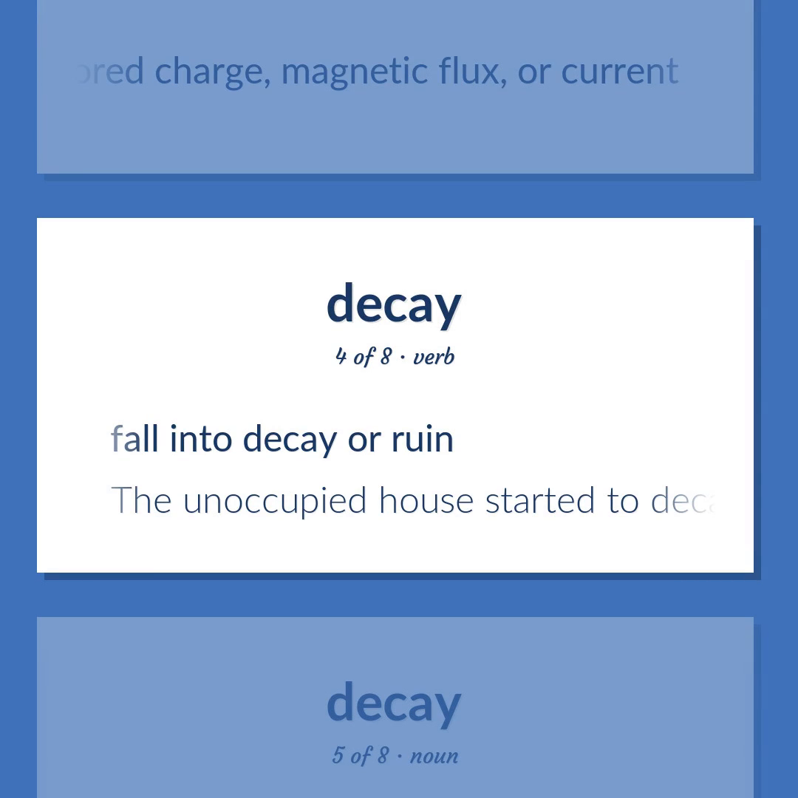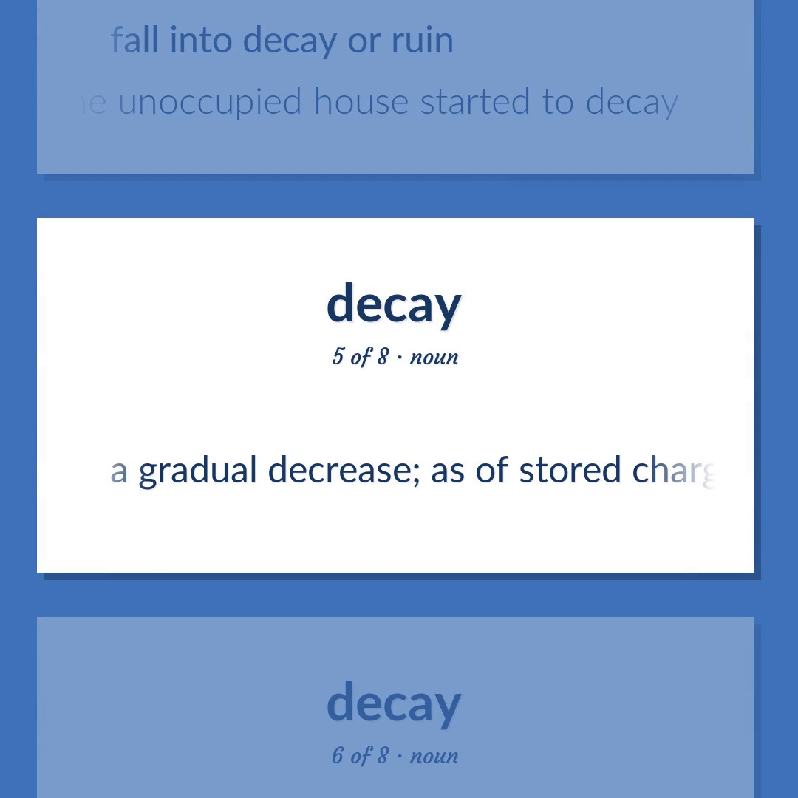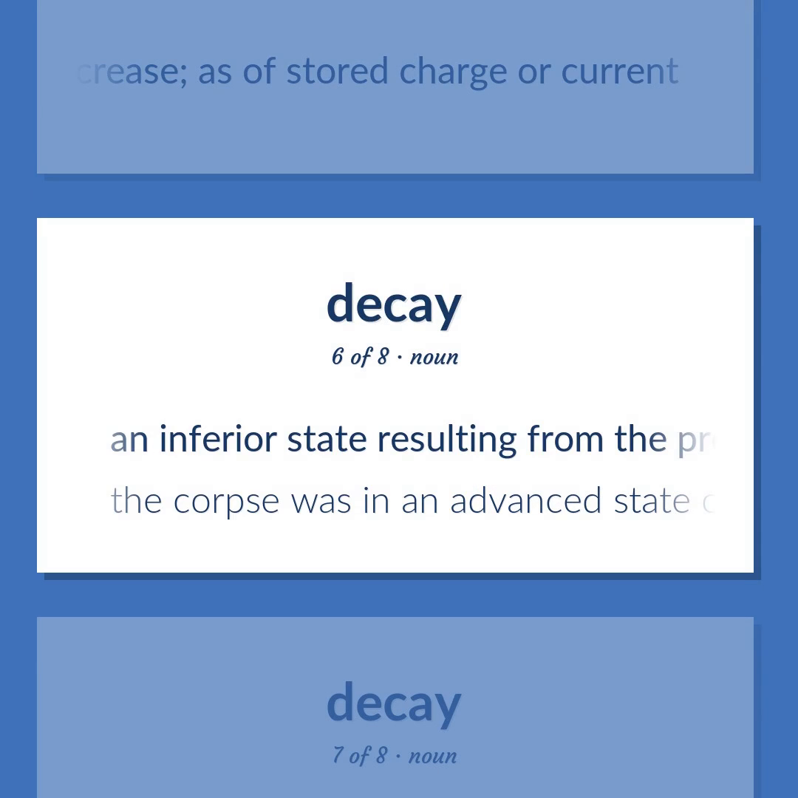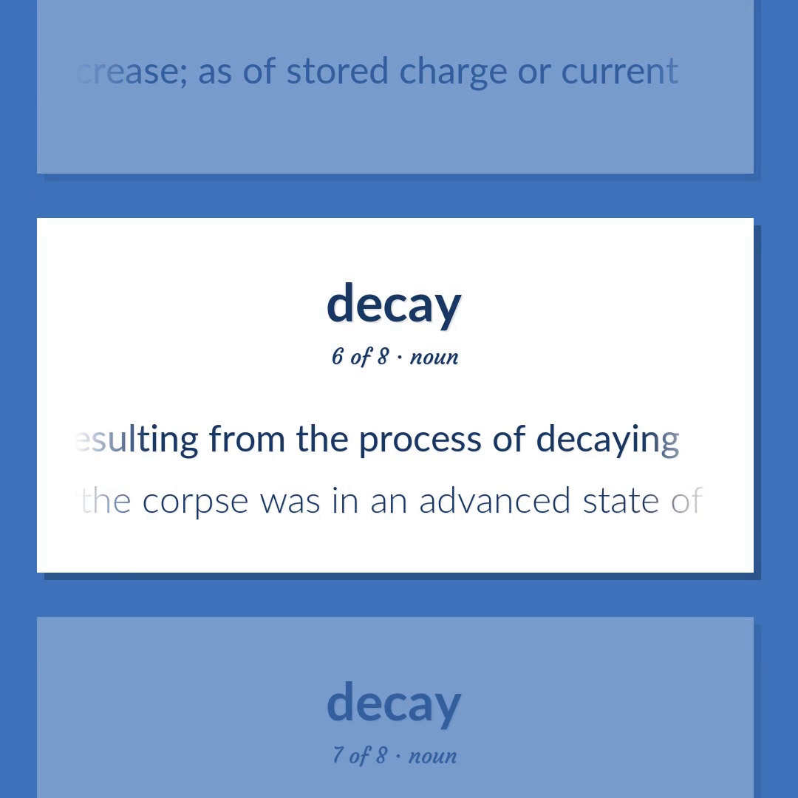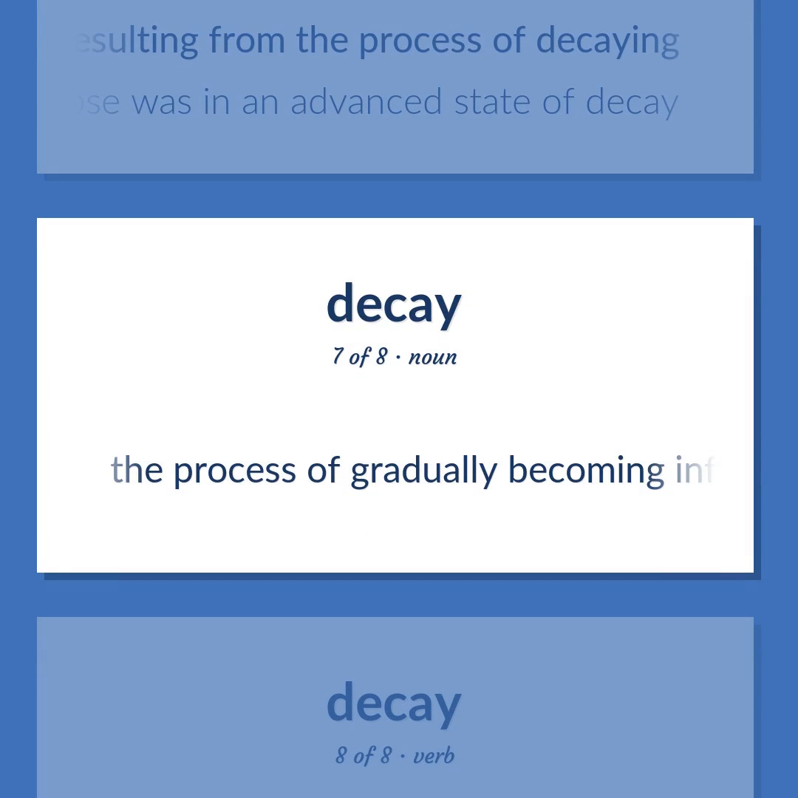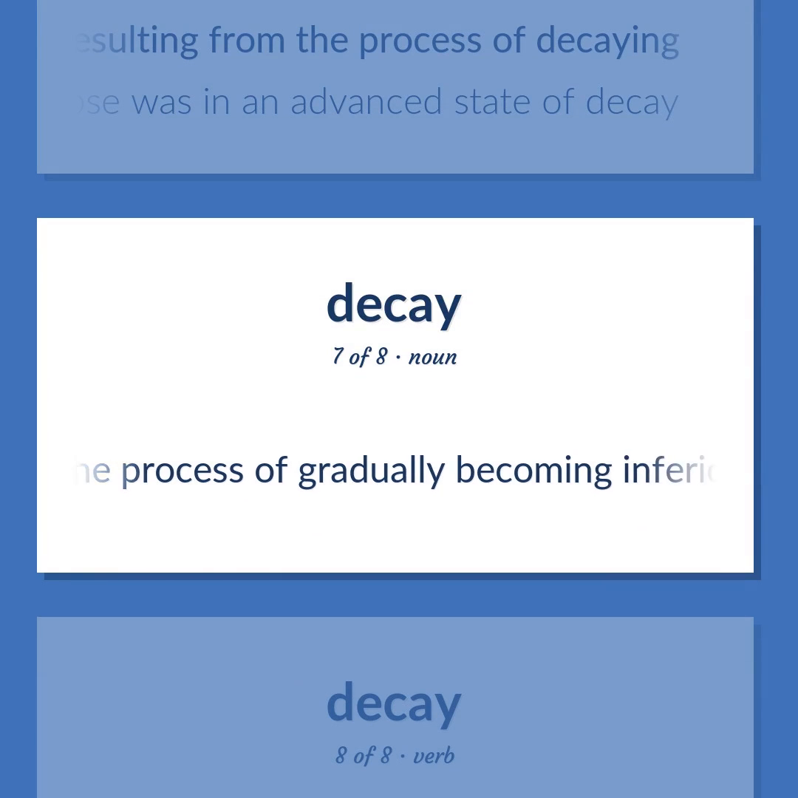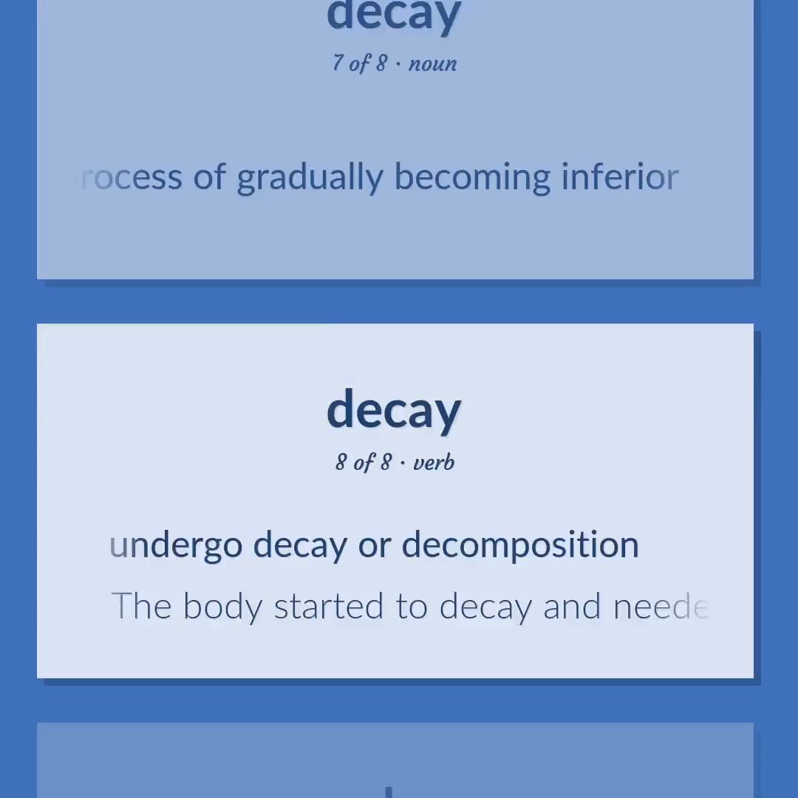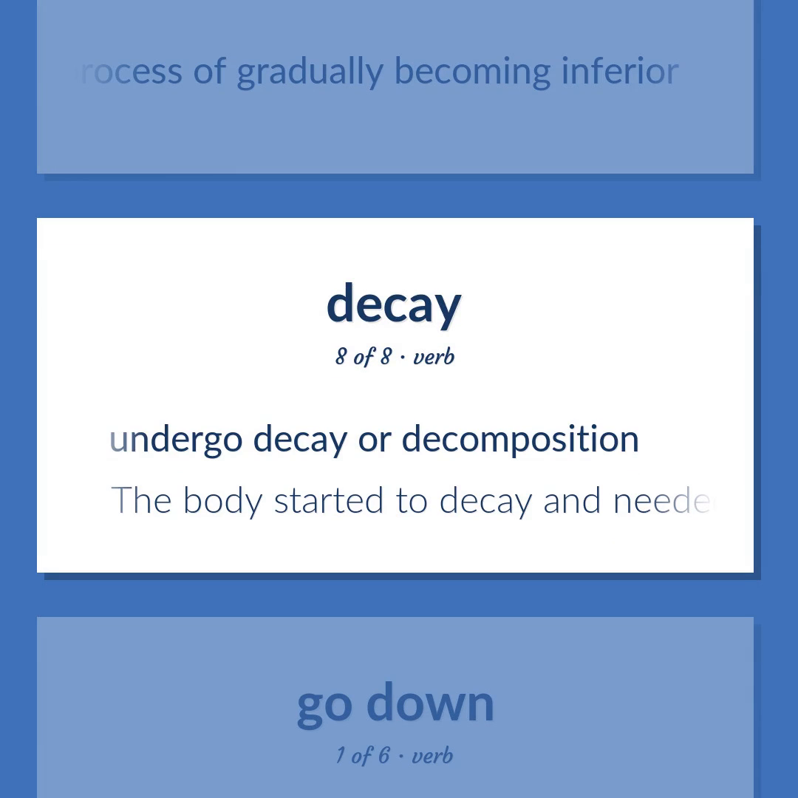Fall into decay or ruin. The unoccupied house started to decay. A gradual decrease, as of stored charge or current. An inferior state resulting from the process of decaying. The corpse was in an advanced state of decay. The process of gradually becoming inferior. Undergo decay or decomposition. The body started to decay and needed to be cremated.